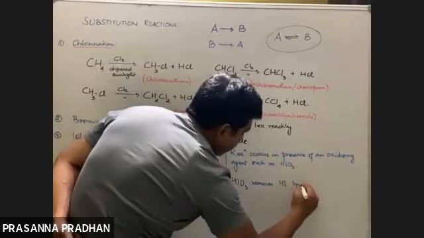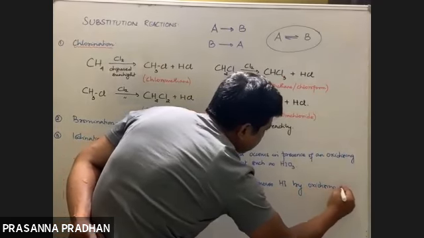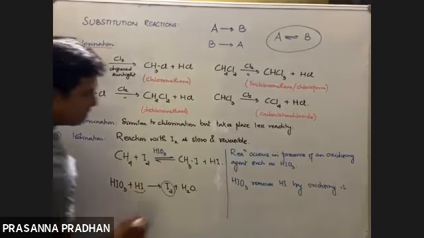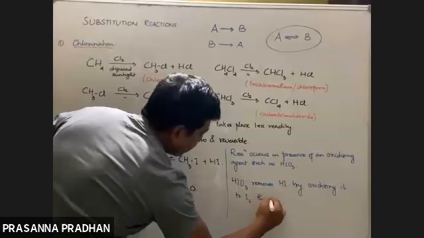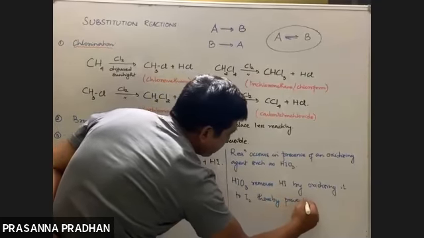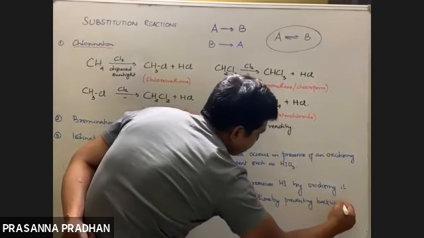How does it remove? By oxidizing it. HI is getting oxidized to iodine, thereby preventing the backward reaction.